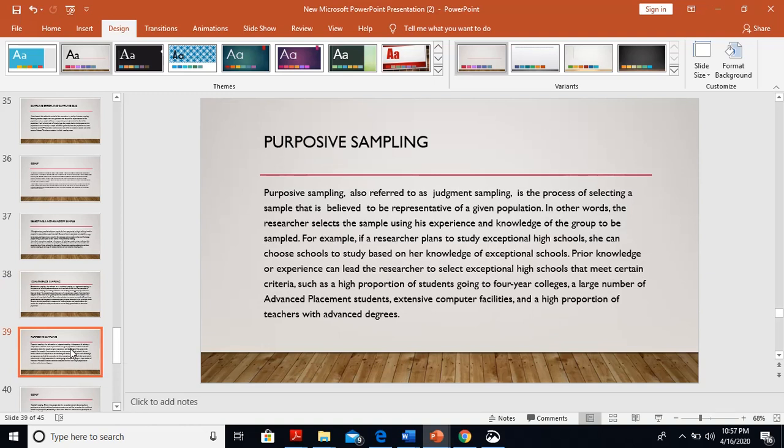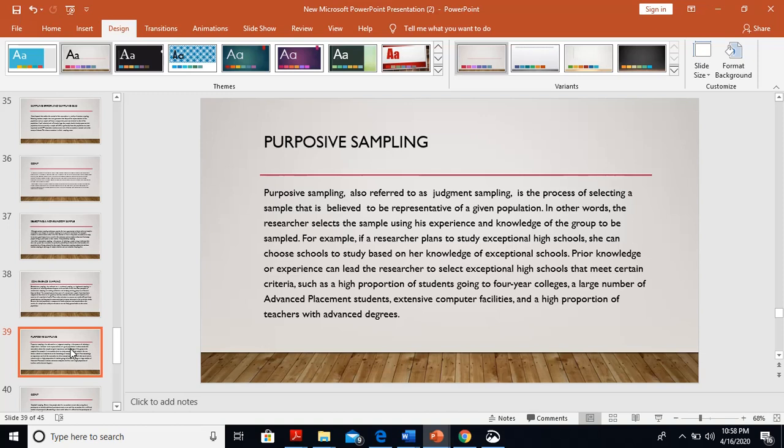Purposive sampling. Purposive sampling, also referred to as judgment sampling, is the process of selecting a sample that is believed to be representative of a given population. In other words, the researchers select the sample using the experience and knowledge of the groups to be sampled. For example, if a researcher plans to study exceptional high schools, she can choose schools to study based on her knowledge of exceptional schools. Prior knowledge or experience can lead the researchers to select exceptional high schools that meet certain criteria,